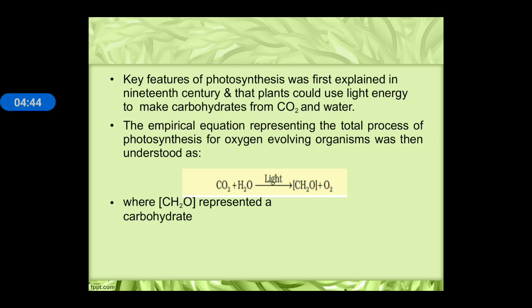The key features of photosynthesis were first explained in the 19th century, and it was concluded that plants could use light energy to make carbohydrate from CO2 and water. The empirical, or general, formula of photosynthesis is CO2 plus H2O, in the presence of light, produces CH2O plus O2. CH2O represents a carbohydrate.